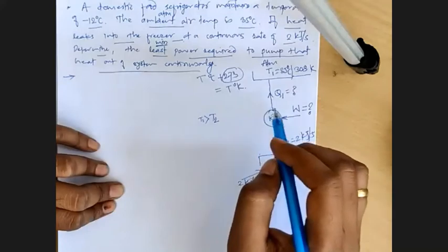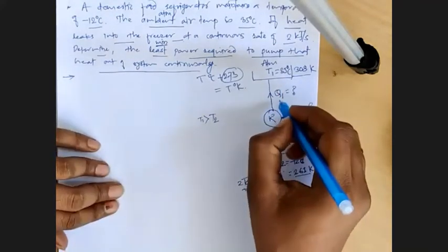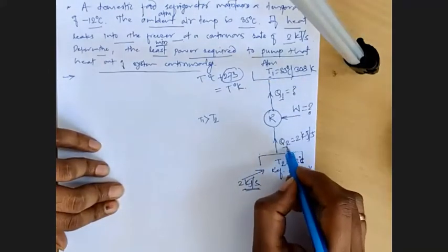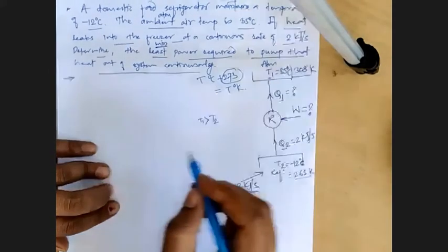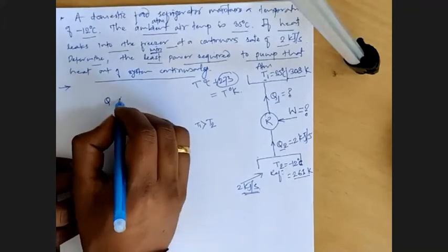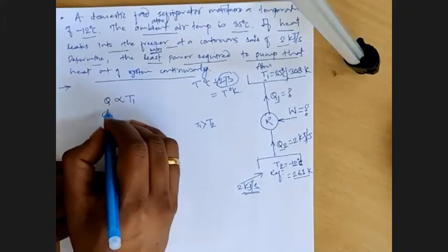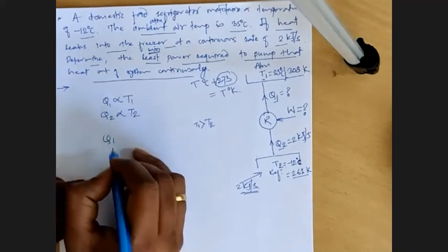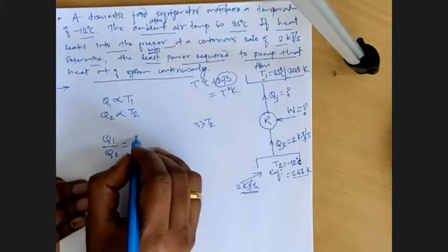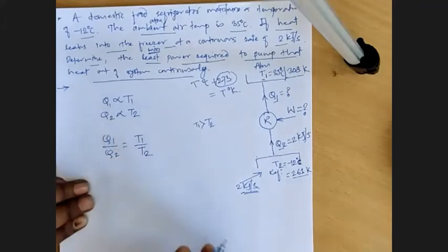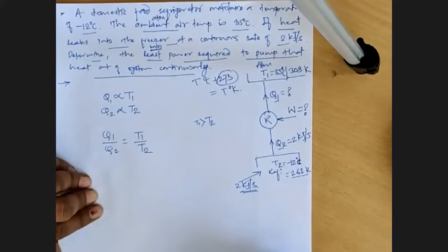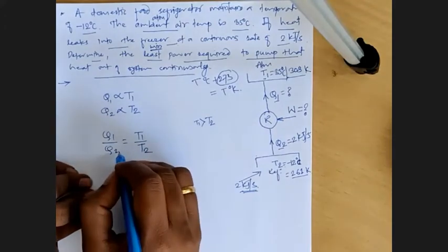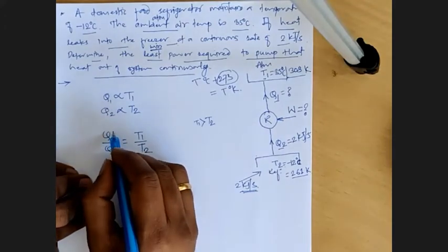We know that this Q1 is a function of temperature T1, and this Q2 is a function of temperature T2. So Q1 will be proportional to T1, and Q2 will be proportional to T2. And I can write Q1 by Q2 is equal to T1 by T2. Right? Now I have this T1, T2, and I have this Q2. I just need to find Q1.